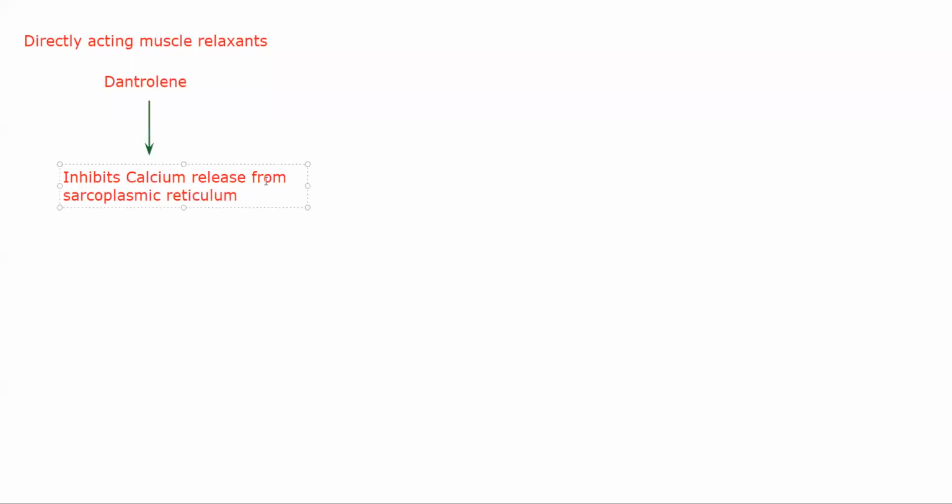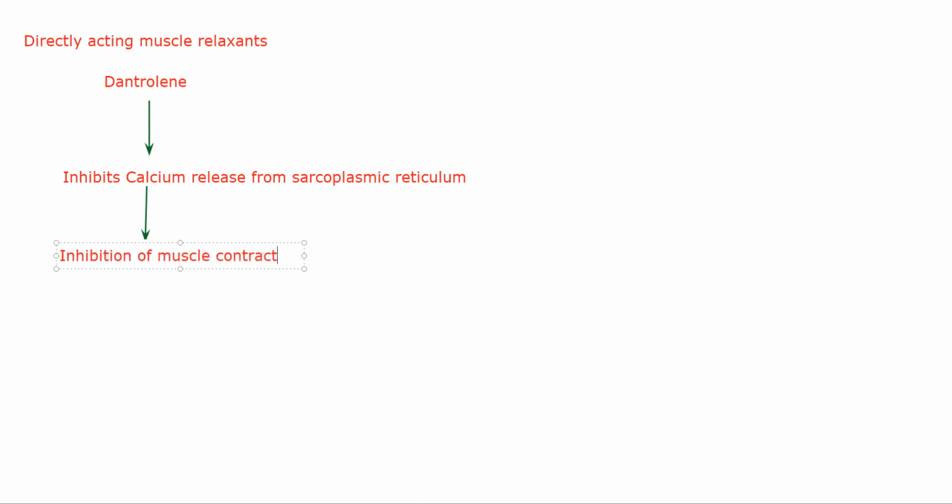If there is no calcium being released from sarcoplasmic reticulum, try to remember how muscle contraction occurs. If you don't have any calcium released from sarcoplasmic reticulum, there is inhibition of muscle contraction. Okay, it leads to relaxation. That is the mechanism of action.